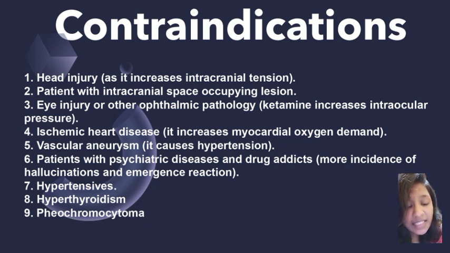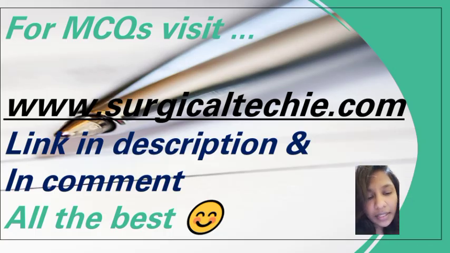And we cannot use it for ischemic heart disease patients, because it increases the myocardial oxygen demand. We cannot use it for patients with vascular aneurysm, because it increases hypertension. And for patients with psychiatric diseases and drug addicts, we cannot use this one, as it will cause more hallucinations and emergence reactions. Hypertensives we cannot use, and hyperthyroid we cannot use, but hypotension we can use, and hypothyroid we can use. So these are all the contraindications.